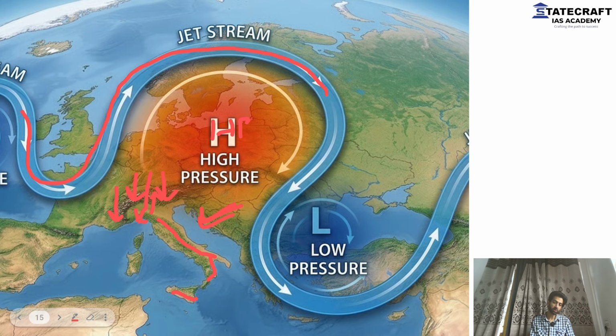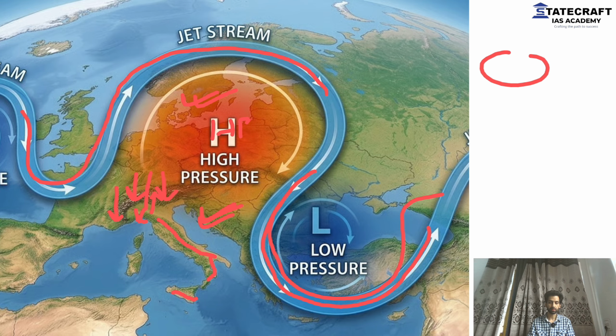Is the vice versa possible? If the high pressure is getting trapped, can the low pressure also get trapped? Yeah, of course. Why not? In some cases, if the low pressure gets trapped, what's going to happen? Let's say a low pressure condition is above the ground, and this is a high pressure condition.